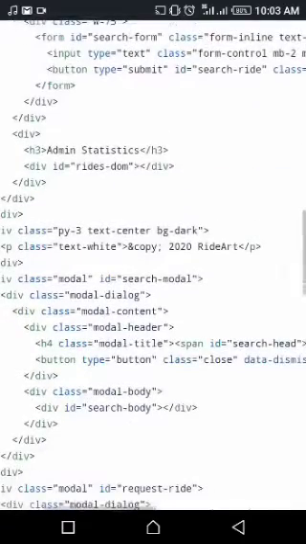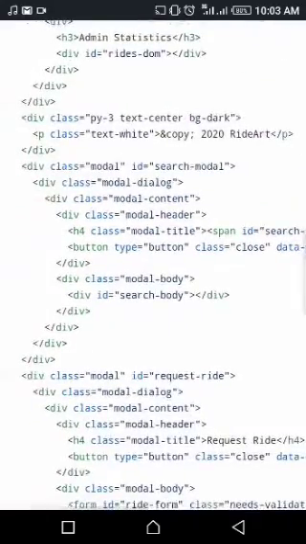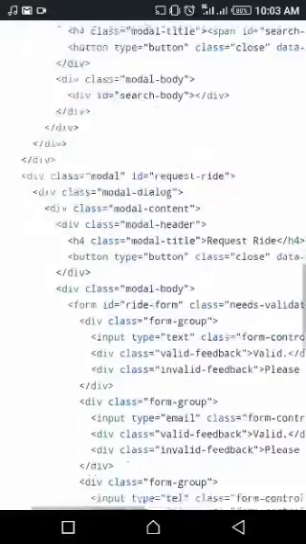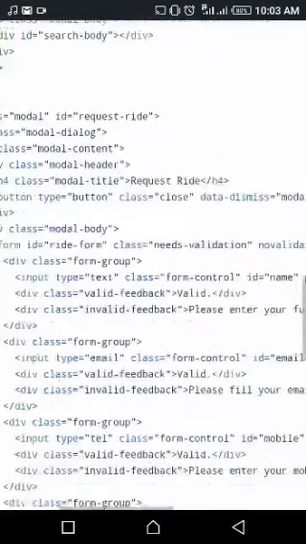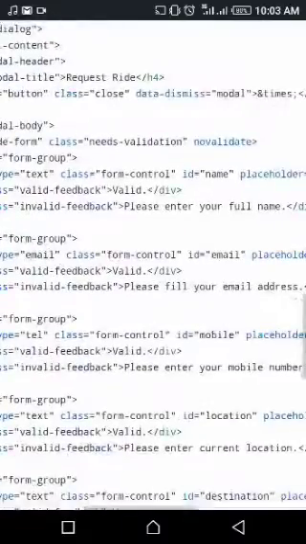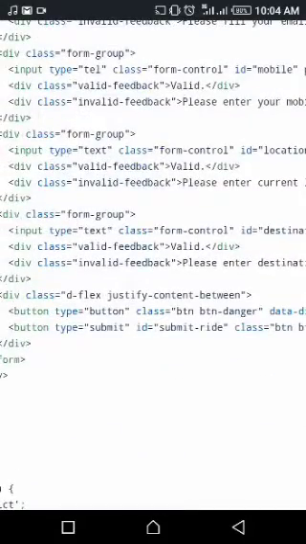And the admin statistics is not for the users, it's for me alone to be able to check all the rides. And so this modal in Bootstrap is what we use to design our input form. That is your name, your mobile number, your email, your location, your destination. So when you fill it and request a ride, that's all about it.